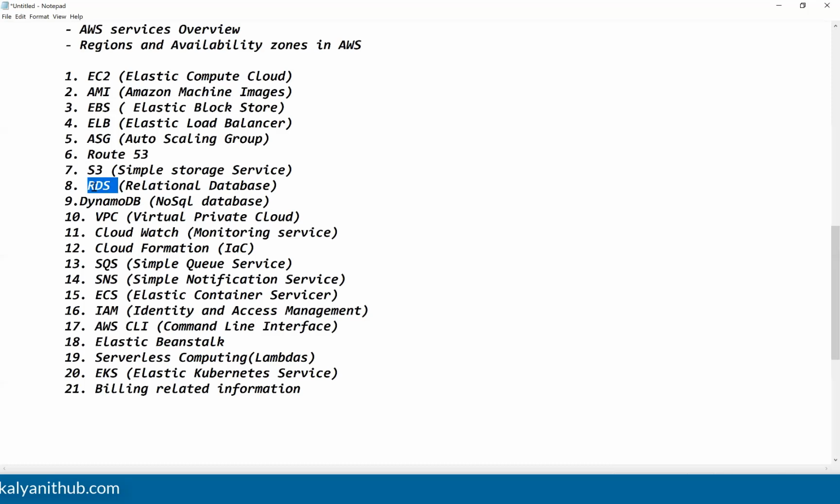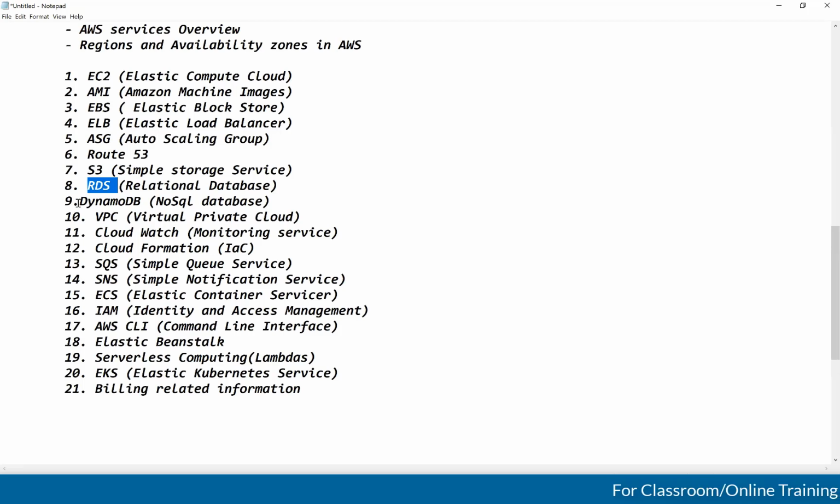Next, RDS, relational database. I want to create a MySQL database in the AWS cloud. I want to create a Postgres database. I want to create an Oracle database. We can create the required databases in the AWS cloud, and we will share the database details with the development team. They will configure them in their application, and through the application they will connect and use the database, guys.